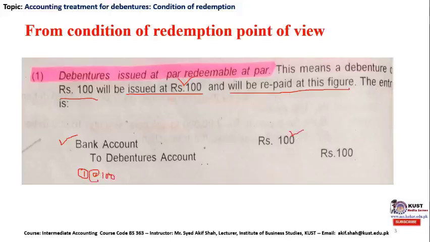The first column represents the debit entry, and a liability of the company, which is the debenture account, will be credited in the books of account of the company. So at one end cash has increased in our bank account, therefore in the company's books of record we have debited the bank account and a liability has been generated with the name debenture account.